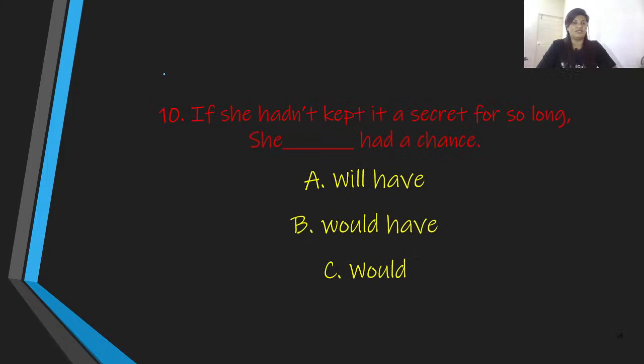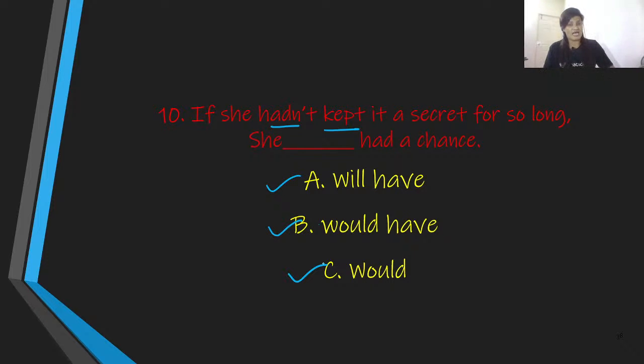The last one is, if she hadn't kept it a secret for so long, she dash had a chance. Well, the options are A, will have, B, would have, and C, would. What type of possibility are we talking about? Possible, probable, improbable, or impossible? What are we actually referring to?